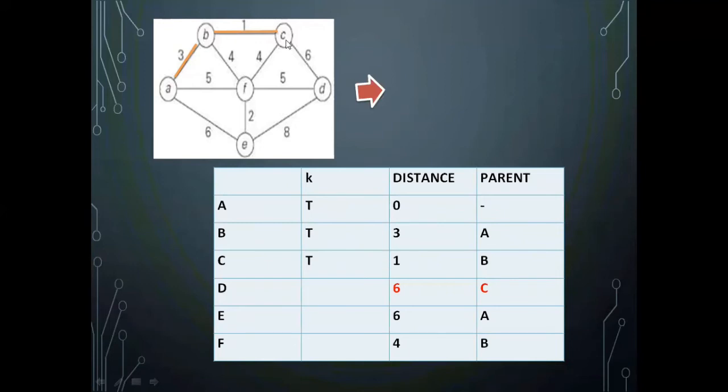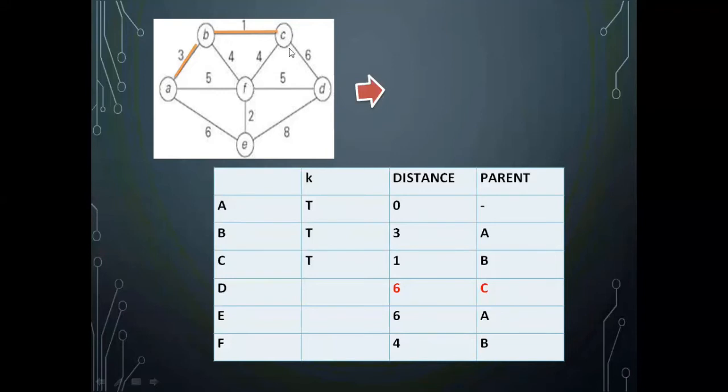Now from C you should find out what all the edges present are. From C, what all are the edges present? C to F you have a connection, and C to D you have a connection. C to B you have a connection, but both B and C are part of the spanning tree. So the connections to C: C to D you have a connection with 6.